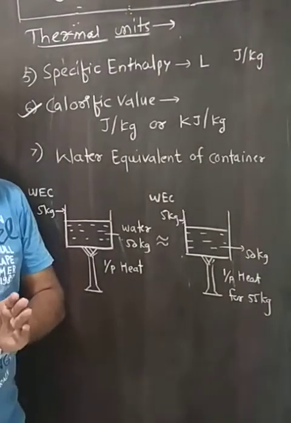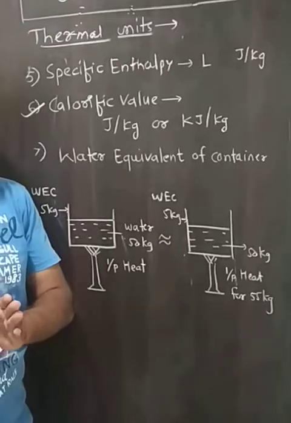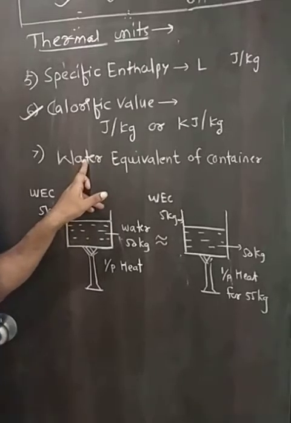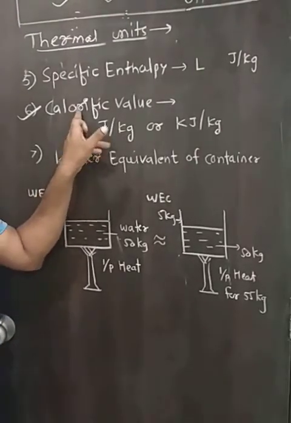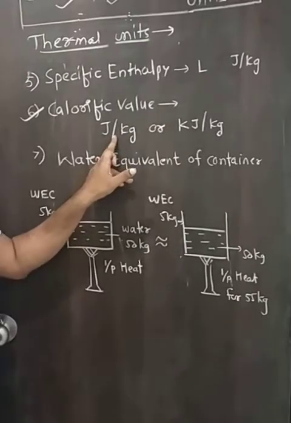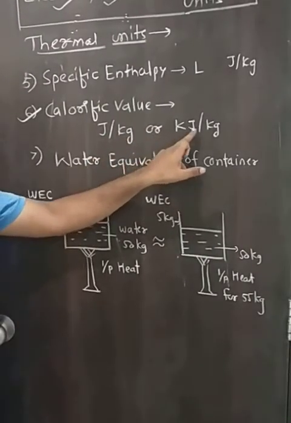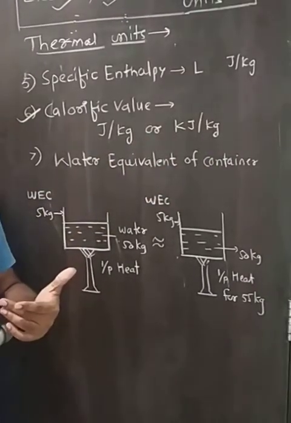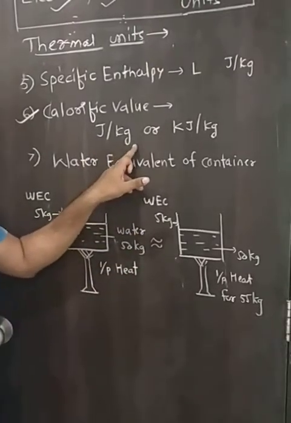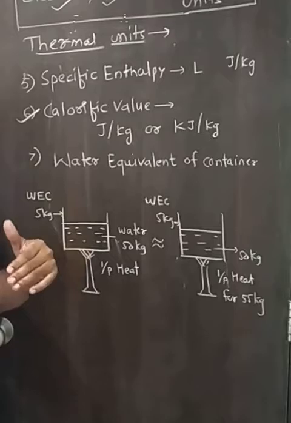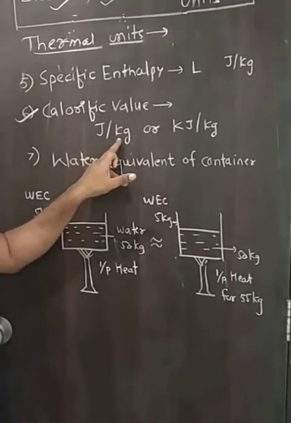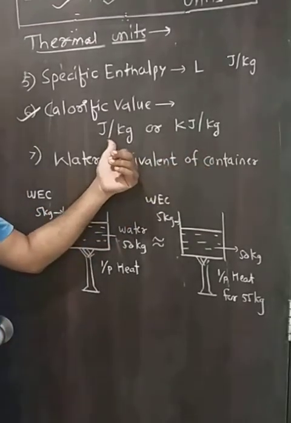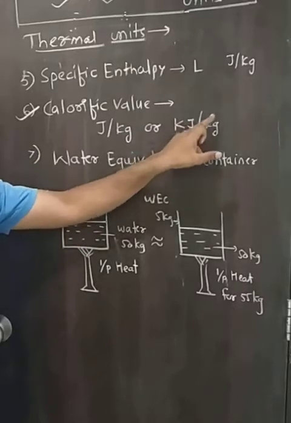Now calorific value. We know that heat energy is produced after burning of fuel. So the amount of heat energy produced after burning of unit mass of that fuel is nothing but its calorific value. It is measured in joules per kilogram or kilojoules per kilogram. Sometimes the amount of heat energy produced for the same mass of fuel is different, because the amount of heat energy produced after burning of 1 kilogram of wood is different than burning of 1 kilogram of uranium. So that's why the unit is joules per kilogram or kilojoules per kilogram.